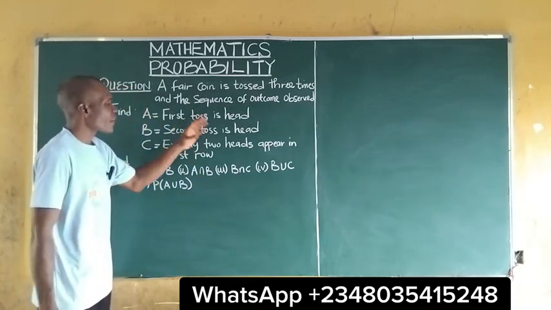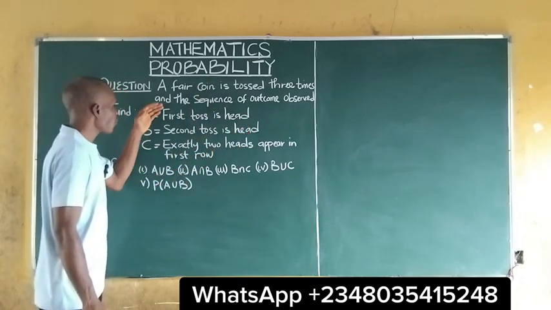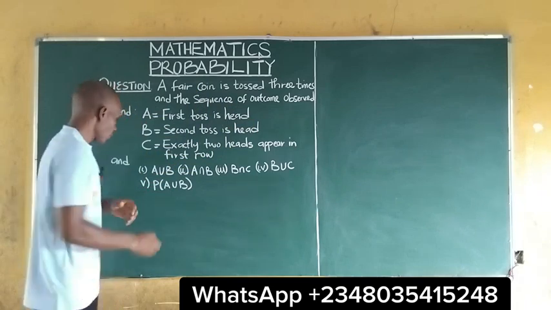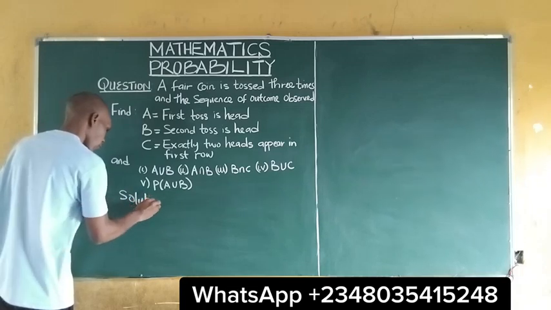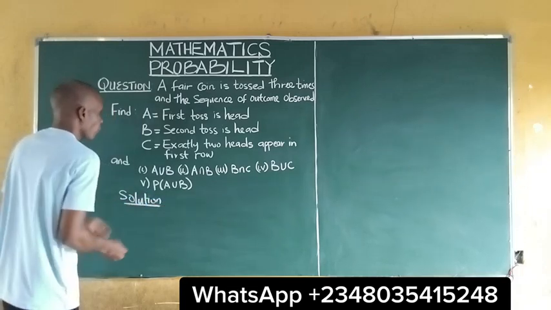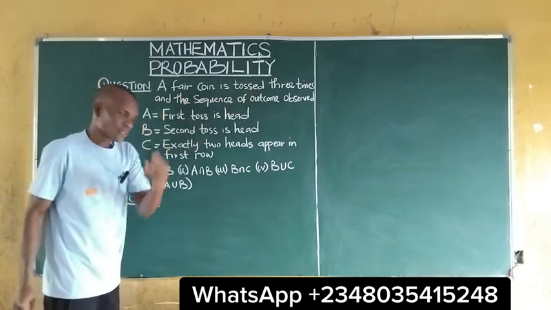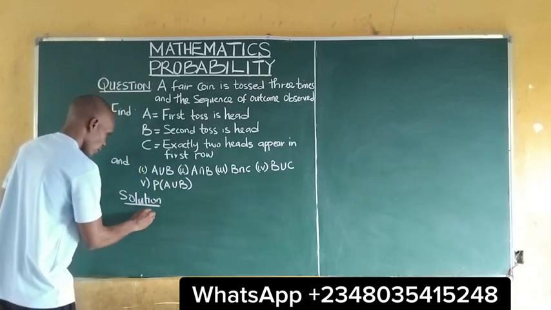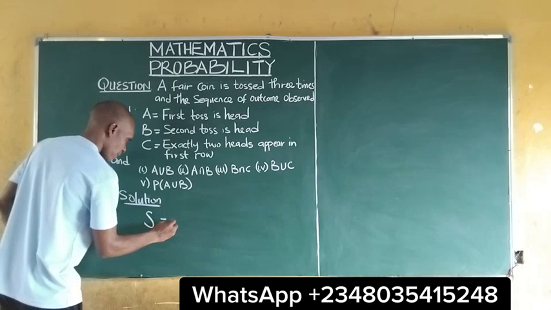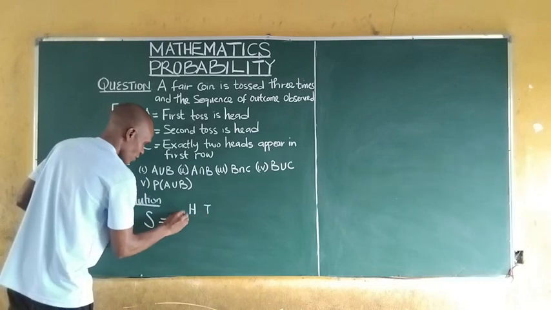All we need to do is to find a sample space first. So, solution. We are told that a fair coin is tossed 3 times. If a fair coin is tossed 2 times first, our sample space will be, as we all know,